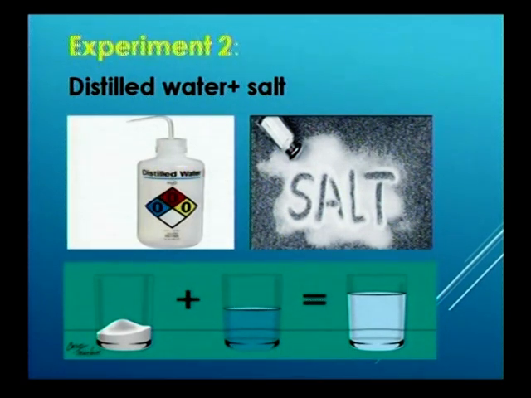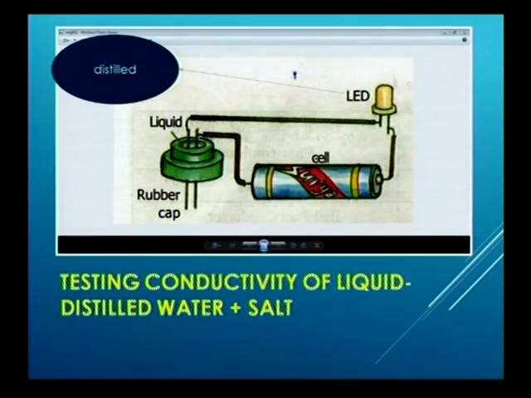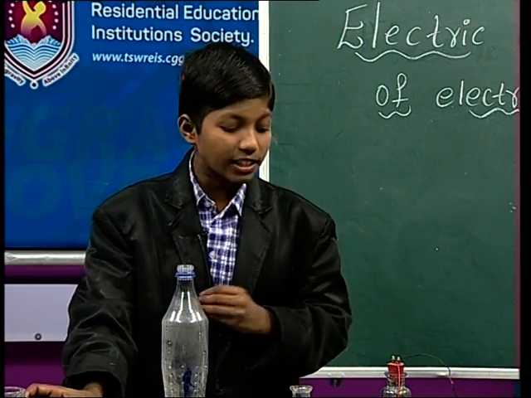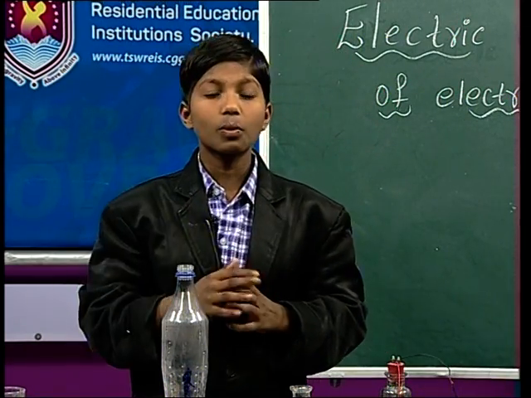So, we say that salt water is a good conductor of electricity and in that situation the LED bulb glows. Let us see friends. See, I had already told you that we have to set up all the operators in the same way. See friends, our result is right. The LED bulb is glowing and it is a good conductor. See this picture friends, when we add the salt water in a bottle and when we attach the wires to the LED bulb, in that situation we can observe that the LED bulb glows.